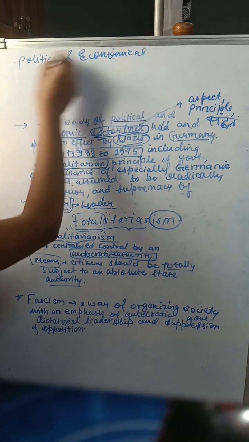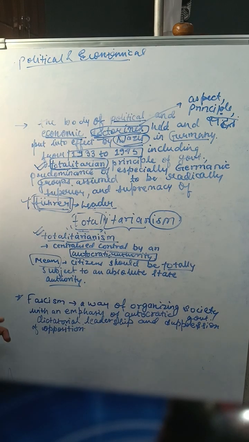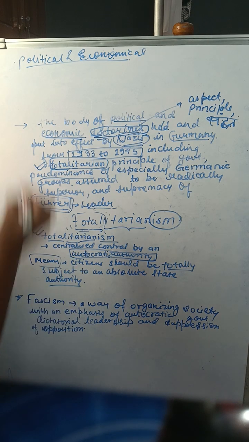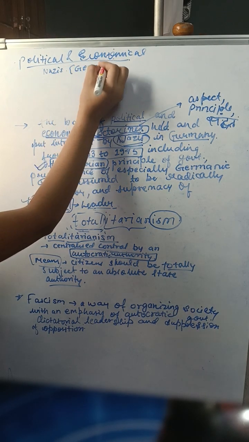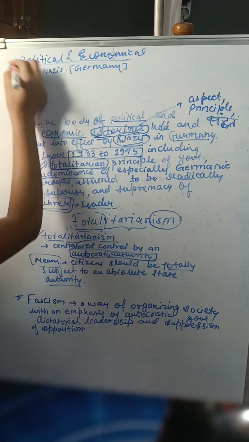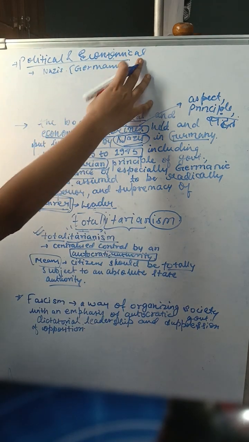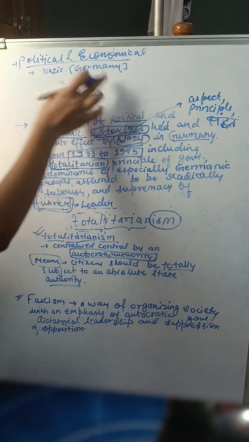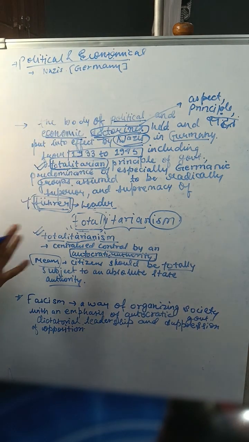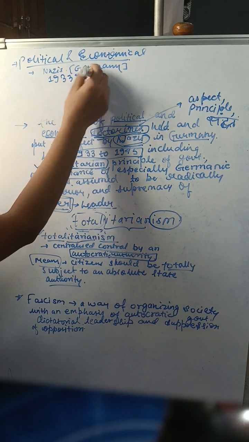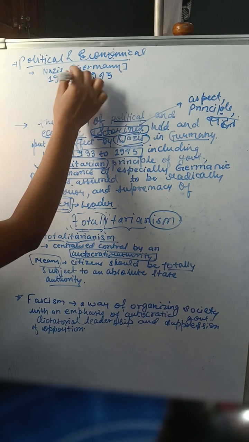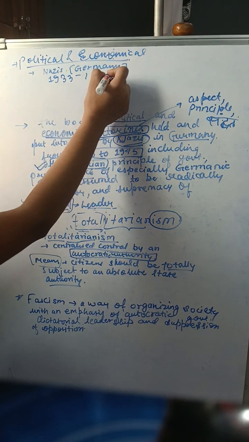It is political and economical doctrine which came into effect by Nazis, obviously in Germany. So political economic doctrine put into effect by Nazism in Germany from when to when? 1933 to 1945.